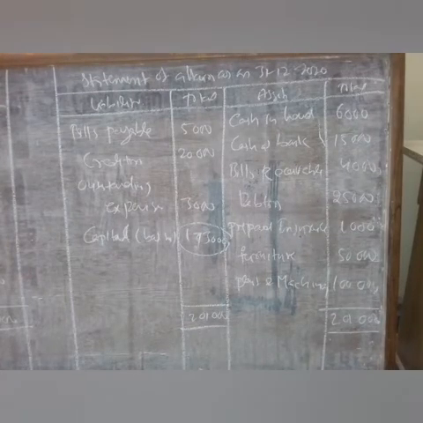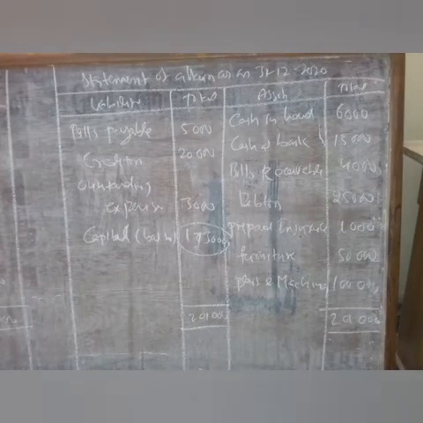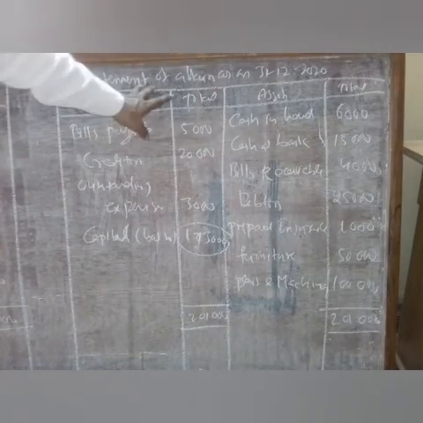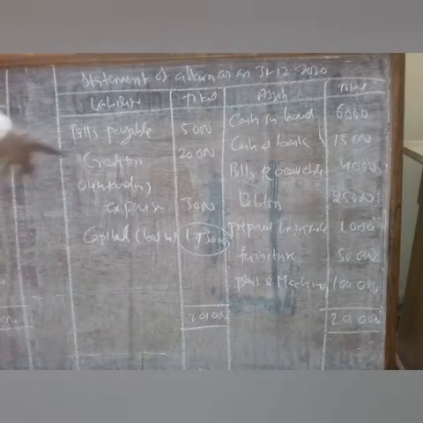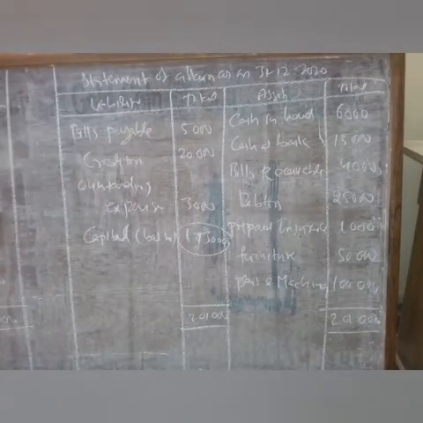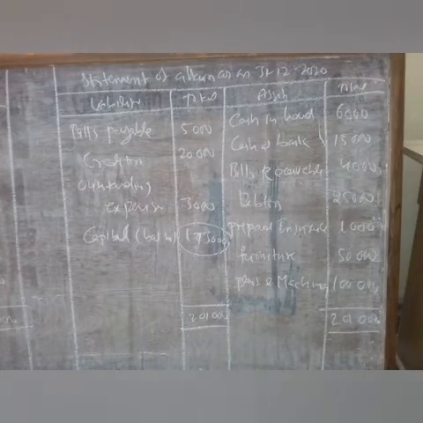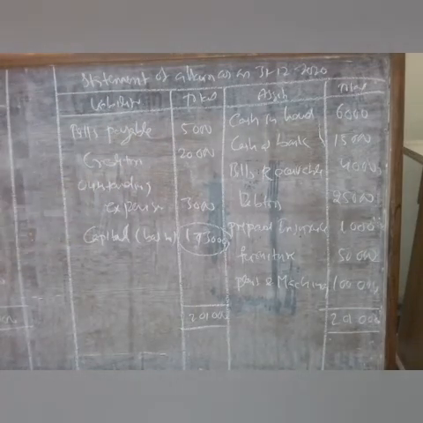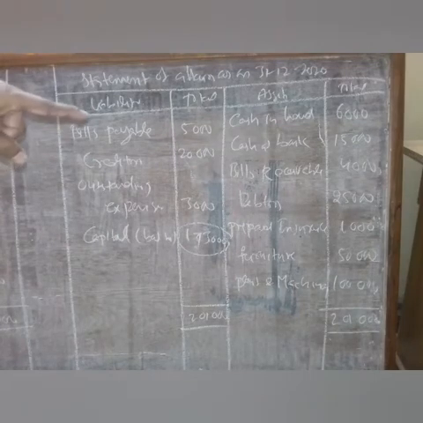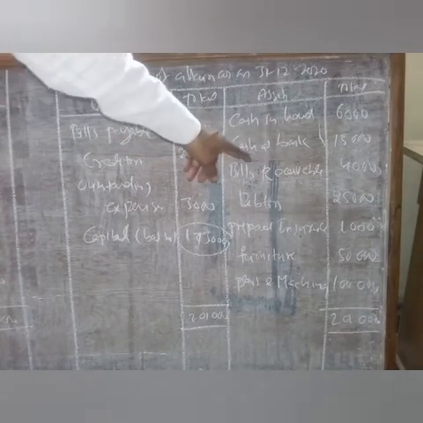Bills payable is a liability, so we have to write it on the liability side. Next, debtors is an asset, so we write it on the asset side. Creditors is a liability, so we write it on the liability side. Next, outstanding expenses is also a liability, so we write it on the liability side. Next, prepaid insurance is an asset, so we write it on the asset side.